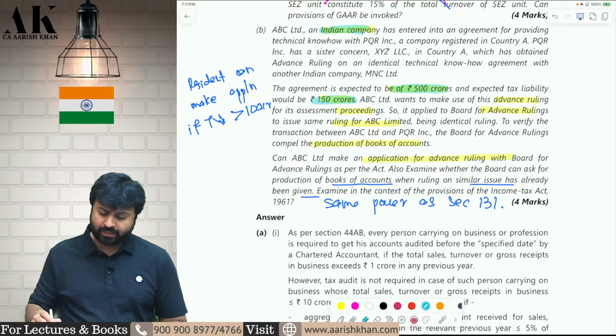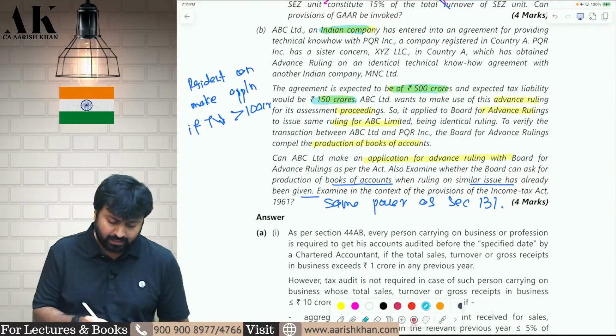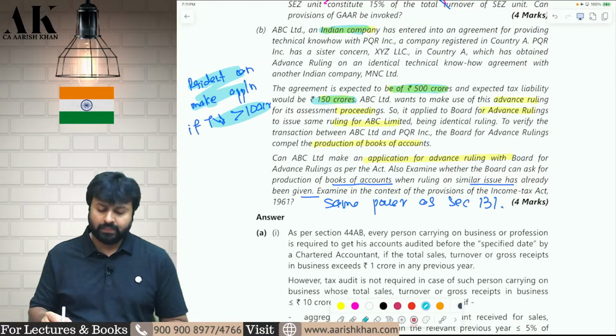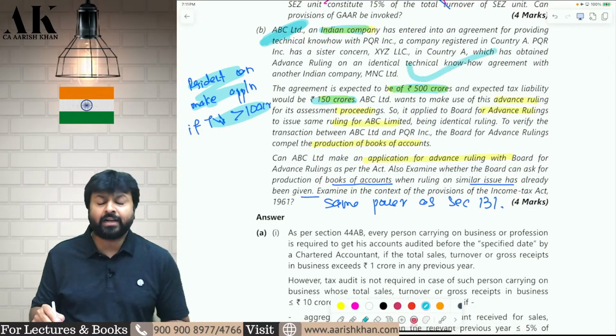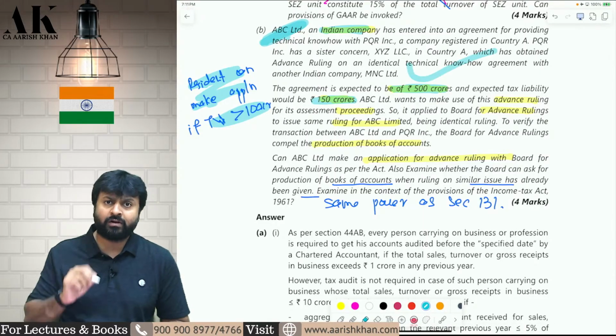The question is whether they can go for advance ruling. The answer is yes. A resident can make an application for advance ruling if the transaction value is more than 100 crore. So is this company a resident? Yes, it is a resident. Is the transaction value more than 100 crore? Yes, it is more than 100 crore. Therefore, it can go for advance ruling.